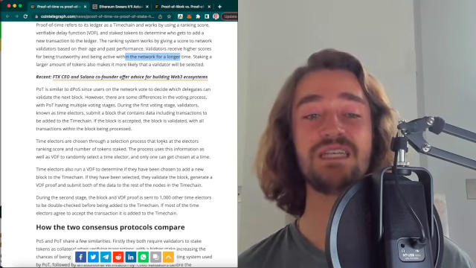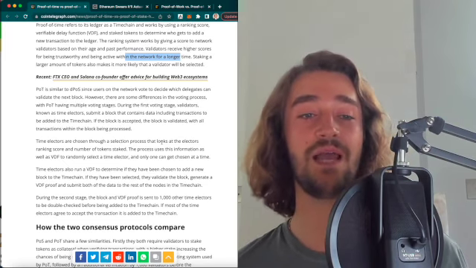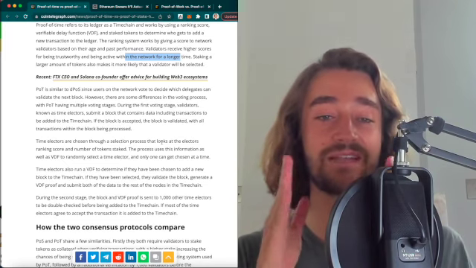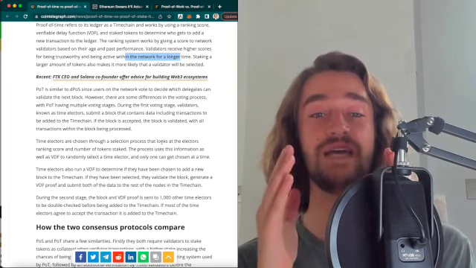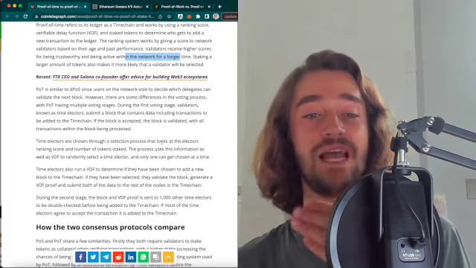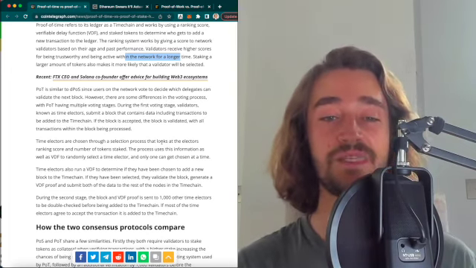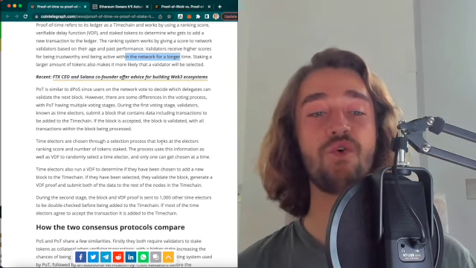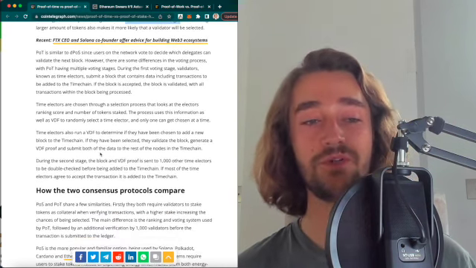During the first voting stage, the validators, known as time electors, submit a block that contains the data, including transactions, to be added to the time chain. If the block is accepted, the block is validated with all transactions within the block being processed.